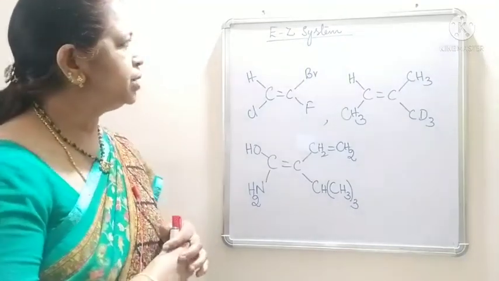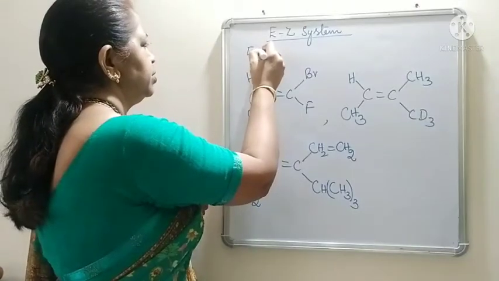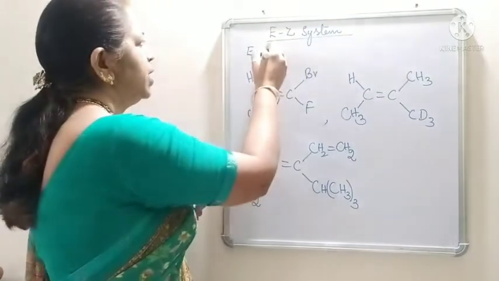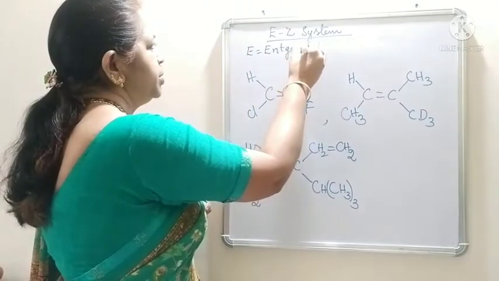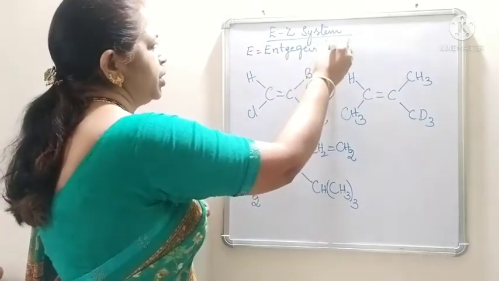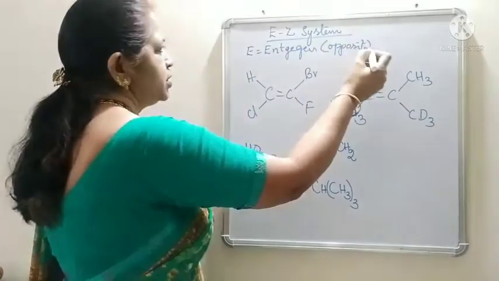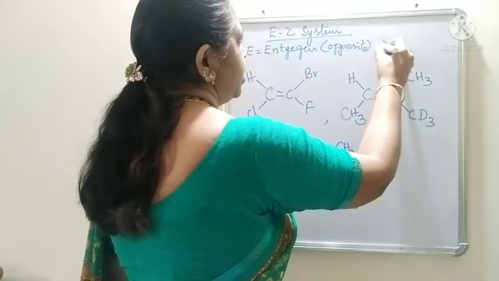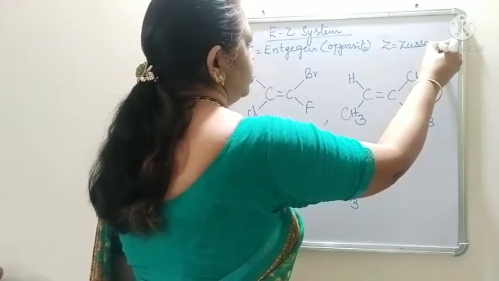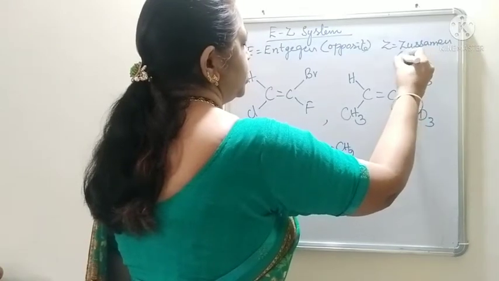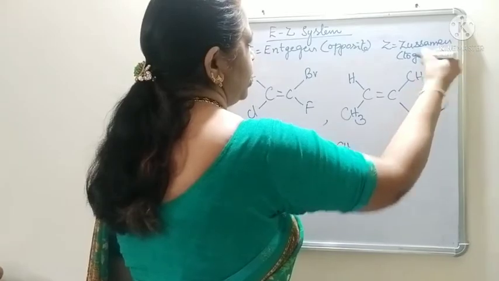The full form of E is Entgegen, meaning opposite. And Z means zusammen, which is together.